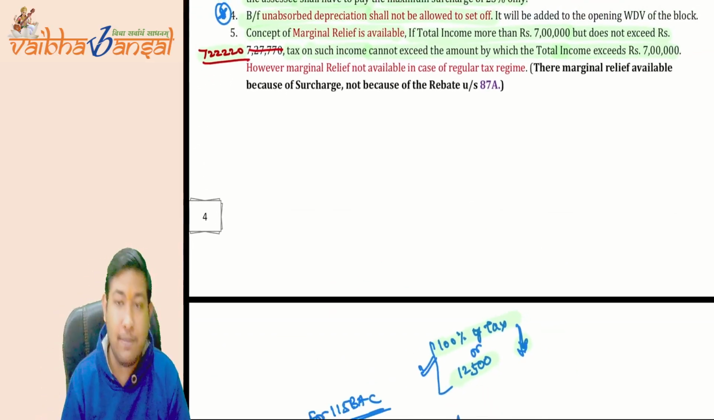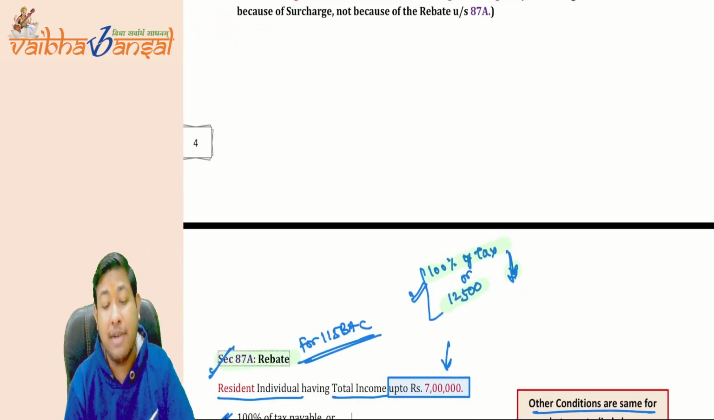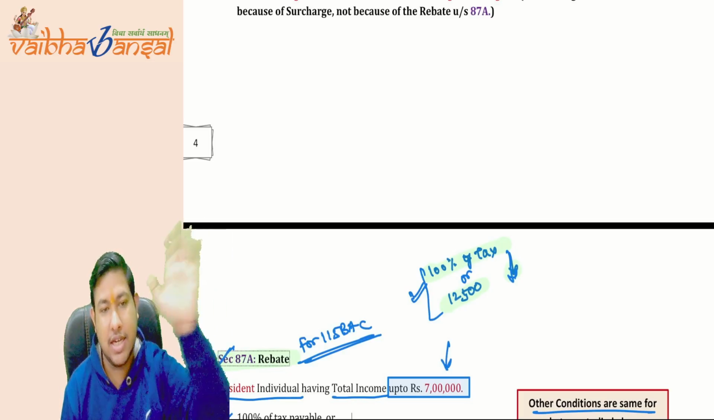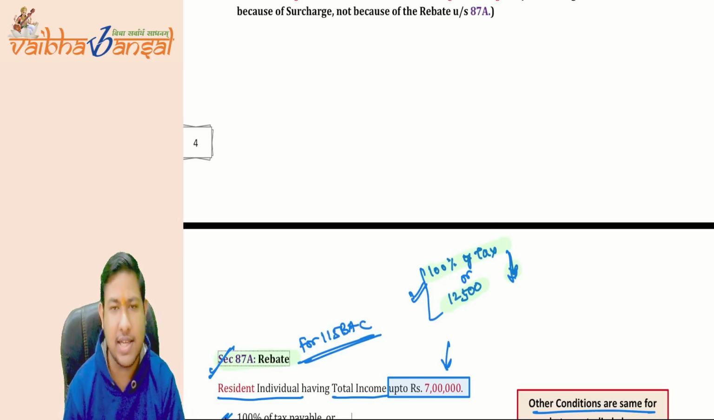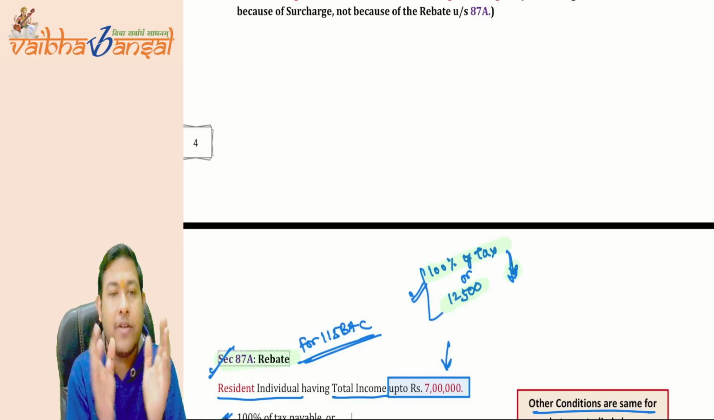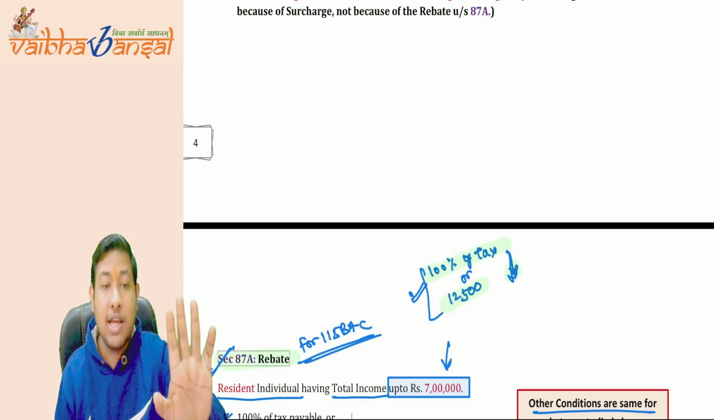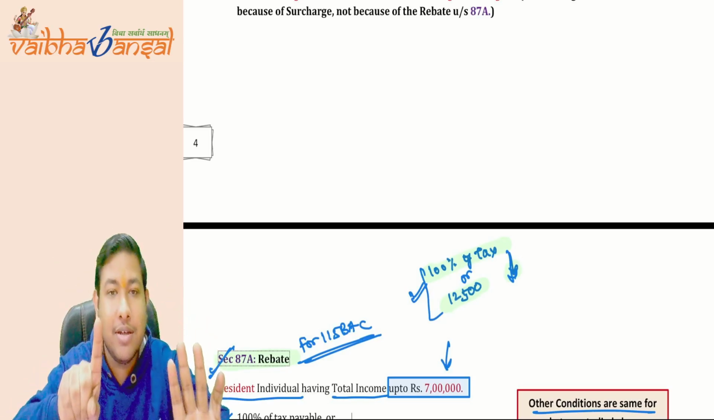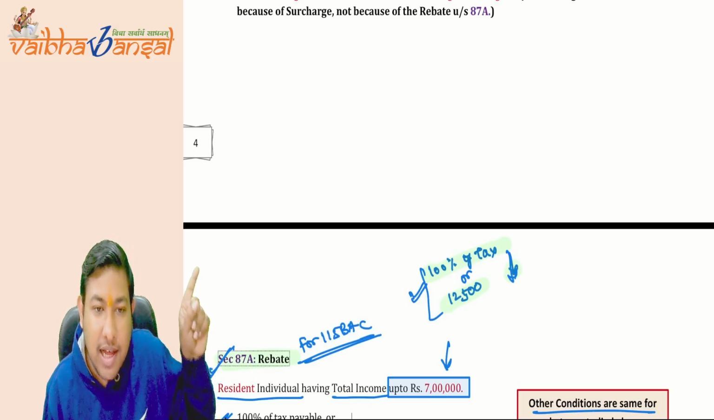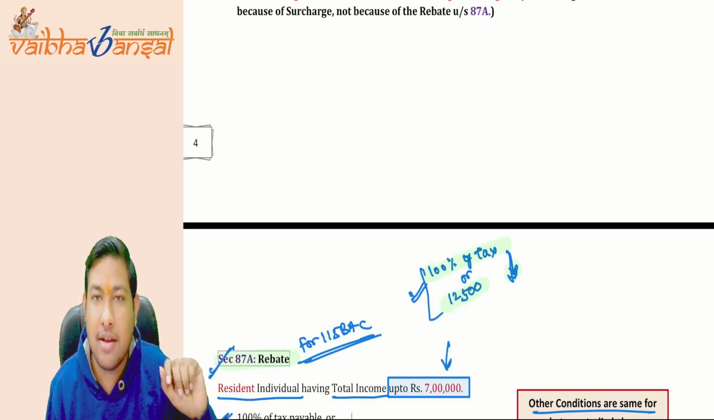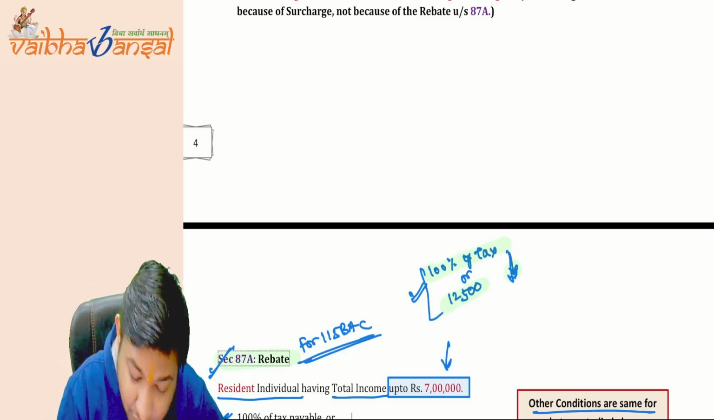Now coming to the point of marginal relief, question point number 5. Earlier, the marginal relief concept was applicable for the surcharge only, which we studied in the earlier part of today's lecture. Now, what does 115BAC say? 115BAC gives the option that marginal relief is also applicable on the rebate. This is not applicable in the general tax regime that we studied earlier. This is applicable for 115BAC only.